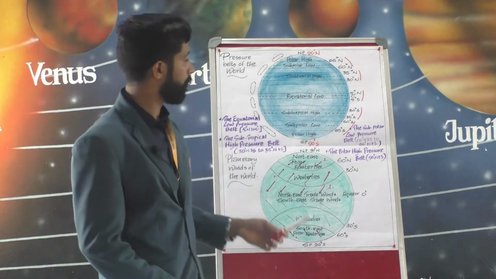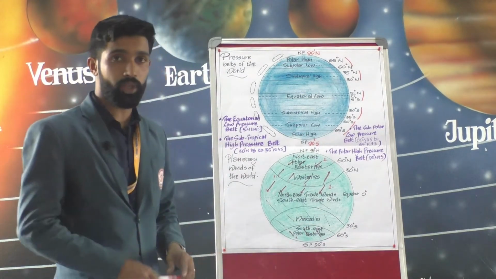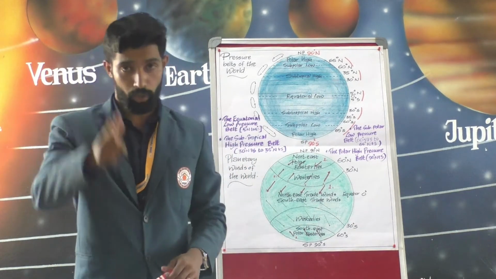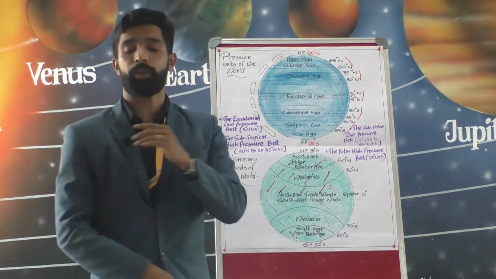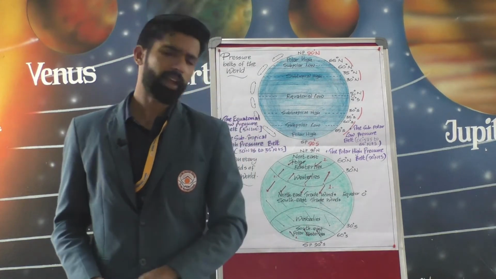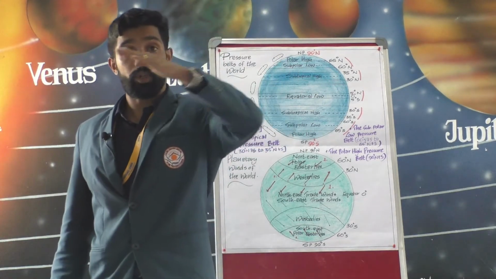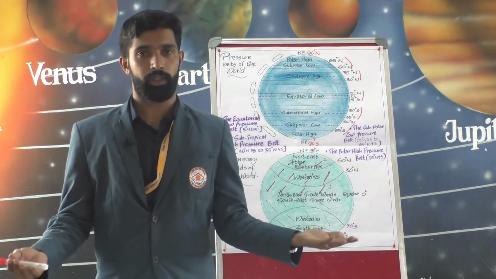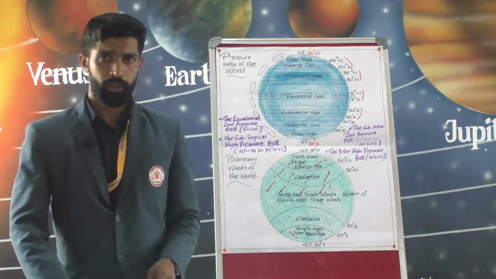Got it? You have to be very careful while studying: there are mainly 4 types of pressure belts. The first is the equatorial low pressure belt, then the subtropical high pressure belt, the subpolar low pressure belt, and lastly the polar high pressure belt. And let us see about winds. The horizontal movement of air is called wind.